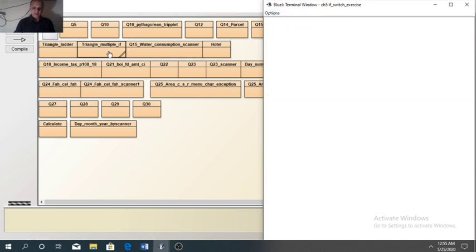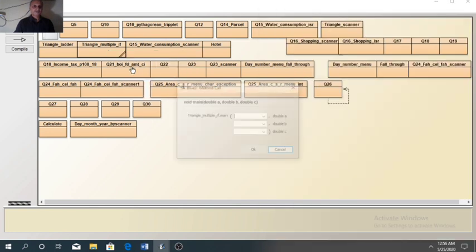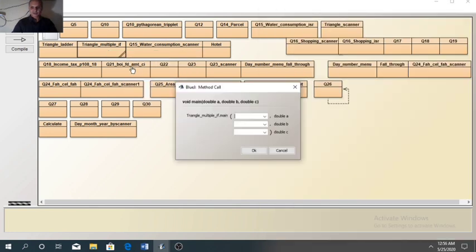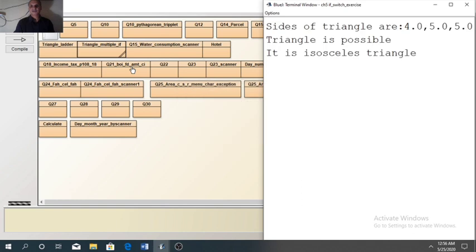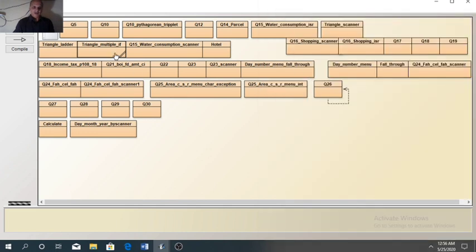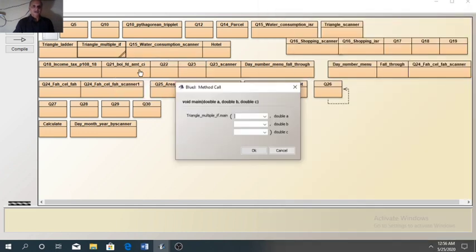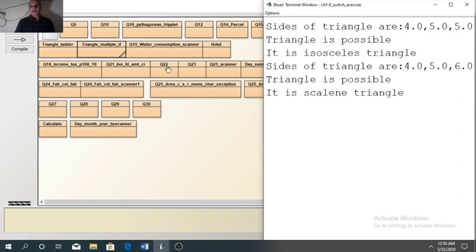But for other inputs, when we enter 4, 5, 5, it is working properly. And when we enter 4, 5, 6, here also it is giving the correct result, that is scalene triangle.